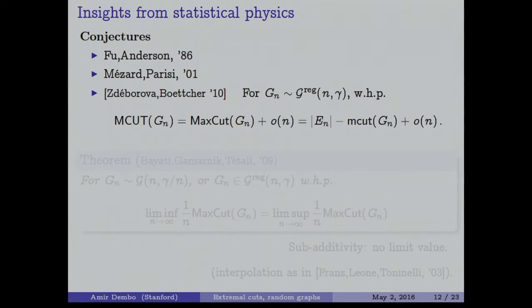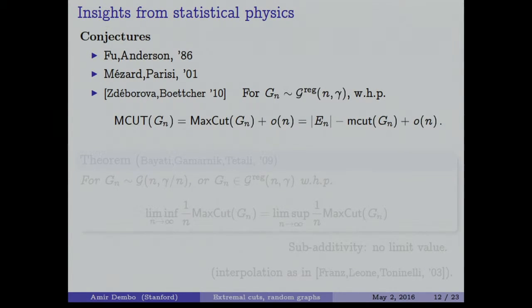Specifically, the conjecture that will be of interest to us is a conjecture from 2010 of Zdeborova and Bocher.